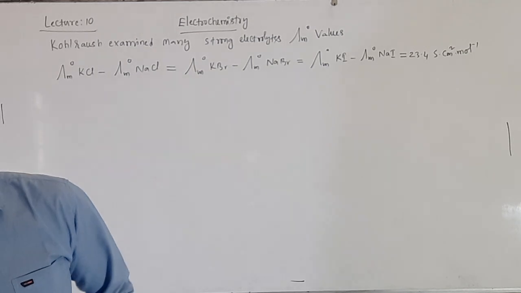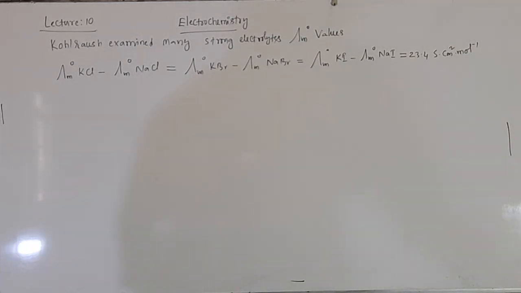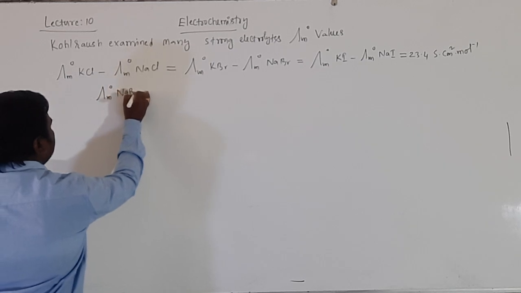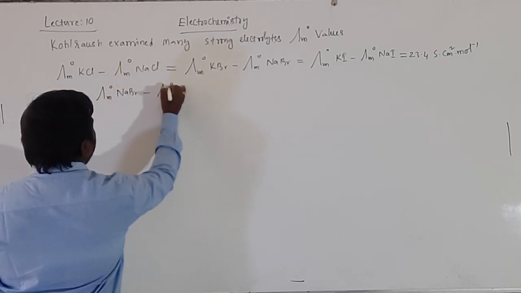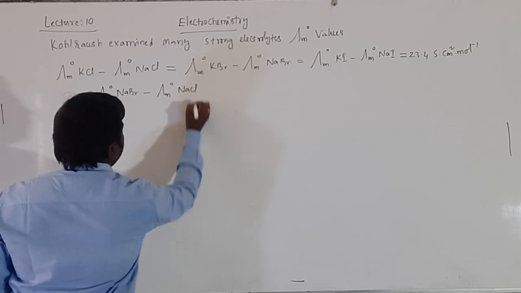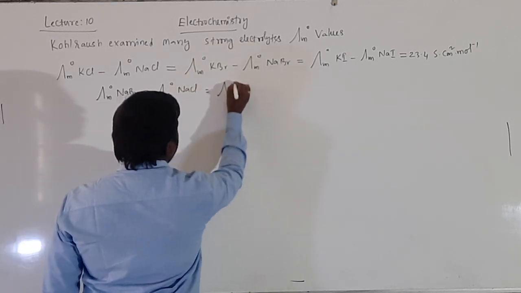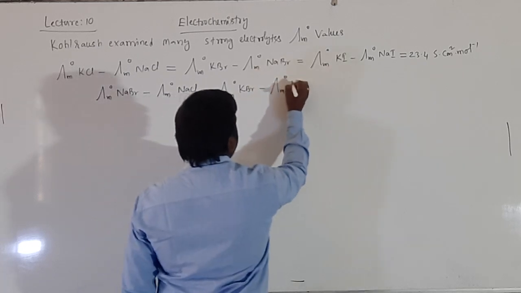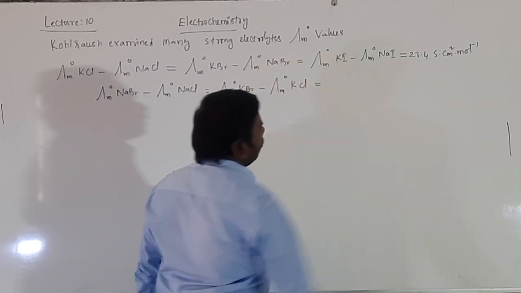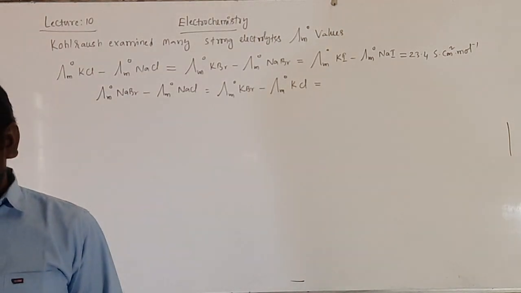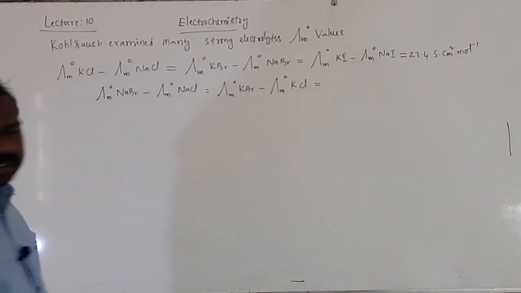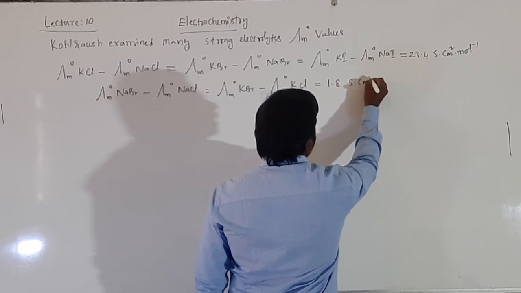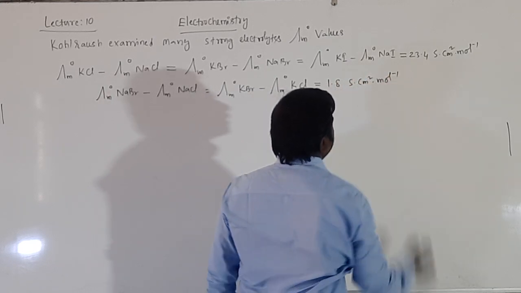Next, after that, one more: NaBr and NaCl. Lambda m naught of NaBr minus lambda m naught of NaCl is equal to lambda m naught of KBr minus lambda m naught of KCl. The value will be 1.8 Siemens centimeter square mole inverse.